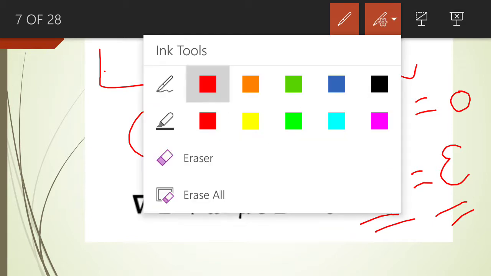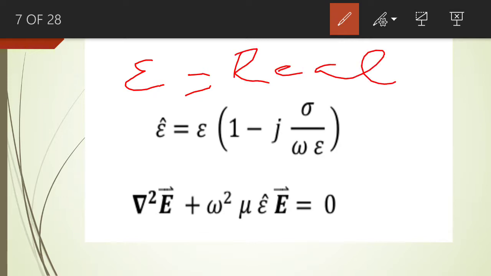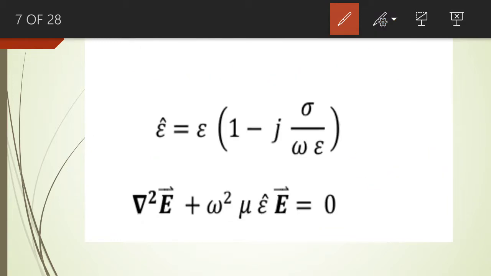So the permittivity of a lossless dielectric medium is a real quantity, and the permittivity of a lossy dielectric medium is a complex quantity, and this is because of the conductivity of the medium.